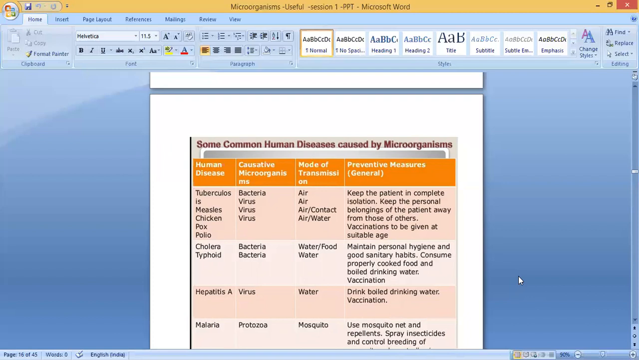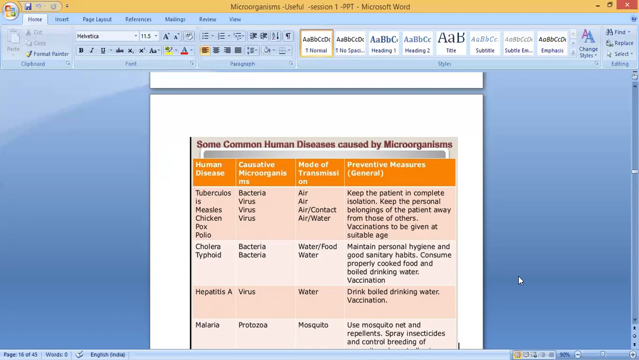The next ones are cholera and typhoid. Cholera is caused by bacteria, and typhoid is also caused by bacteria. The mode of transmission is usually through water or food. So what are the preventive measures? Maintain personal hygiene and good sanitary habits. Consume properly cooked food. When you cook the food, it kills all the germs or microbes. And boil drinking water. Always try to drink boiled water. Boiling the water kills all germs, then you can drink it. Then vaccination.